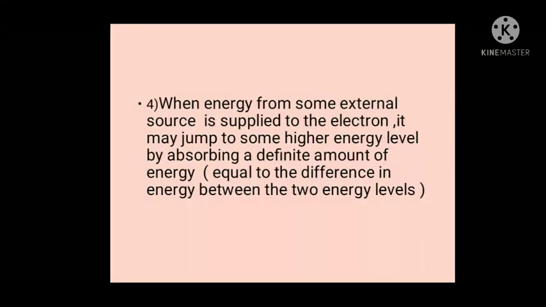Now the fourth point is that when energy from some external source is applied to the electron, it may jump to some higher energy level by absorbing a definite amount of energy. That means when the atoms are exposed to heating or electric discharge, the electrons present in these atoms will absorb some amount of energy, and as a result they will jump into a higher energy level. For example, if the electron is present in the first orbit, by absorbing energy it can jump into the second, third or fourth energy level, depending upon the amount of energy absorbed.